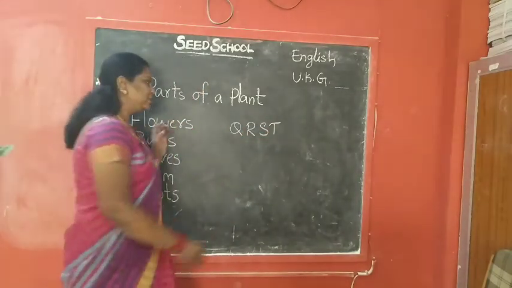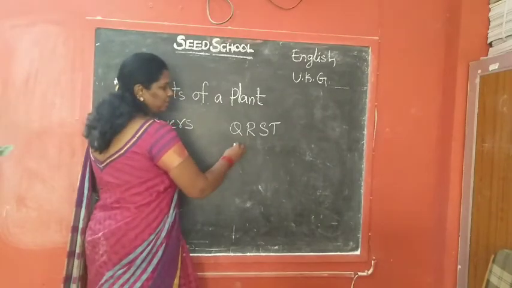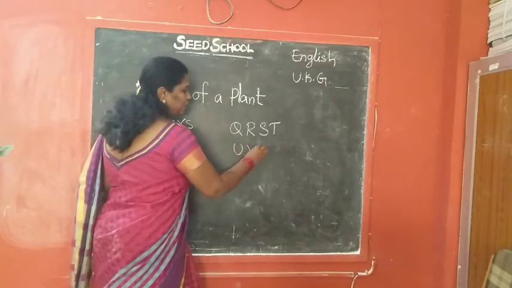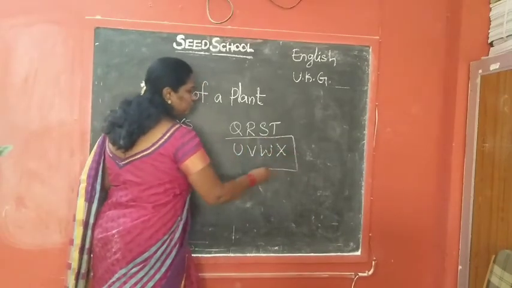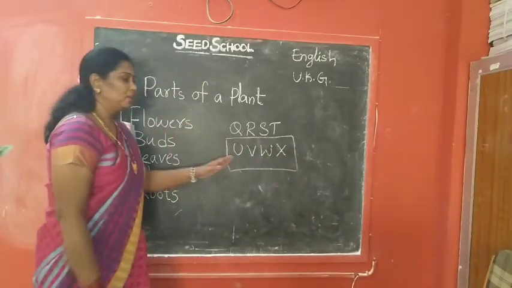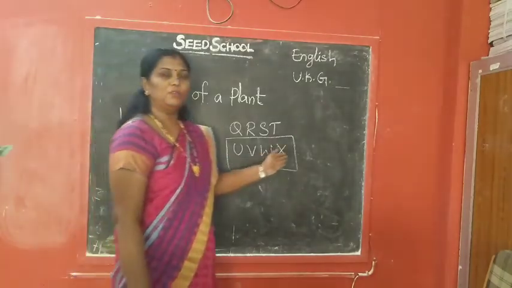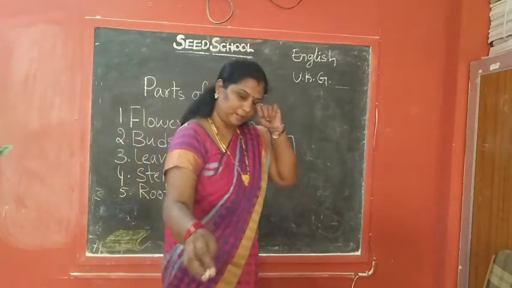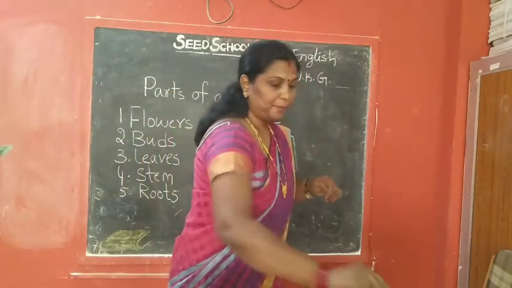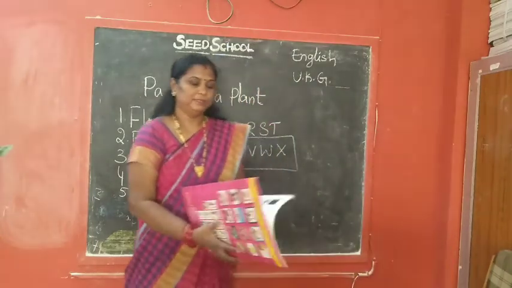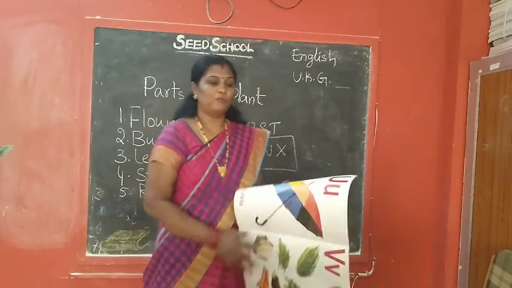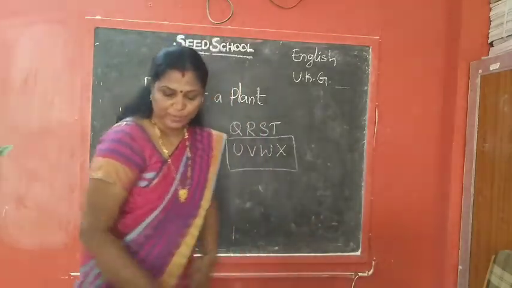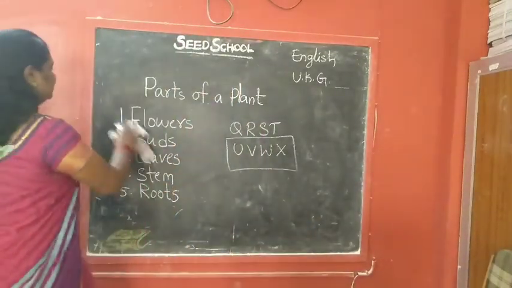So, today we will learn U, V, W, X. So, today we are going to learn these 4 letters U, V, W, X. Okay, children? Yes. So, first letter is U, which we are going to learn today.